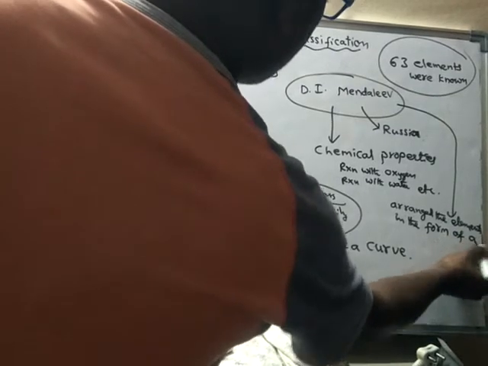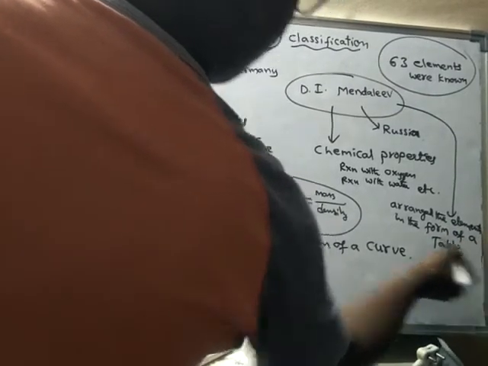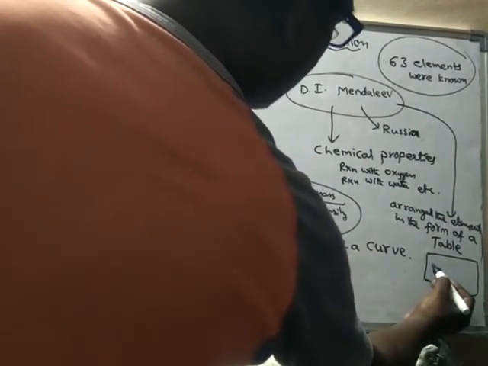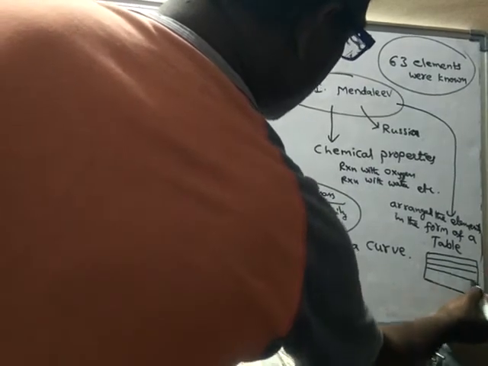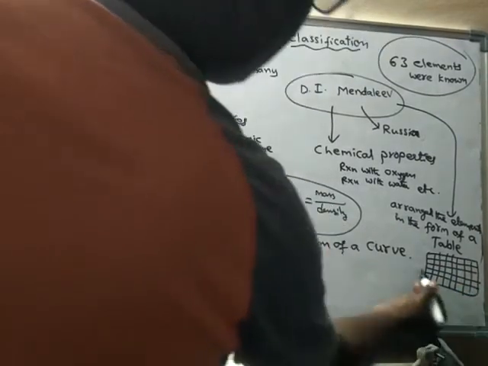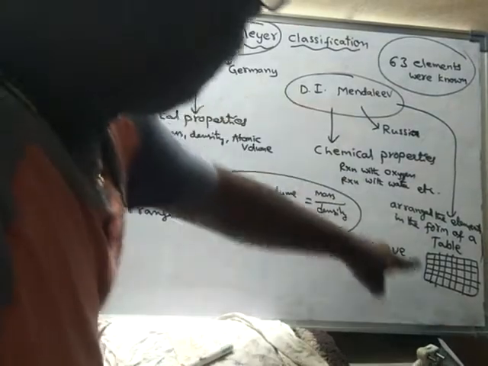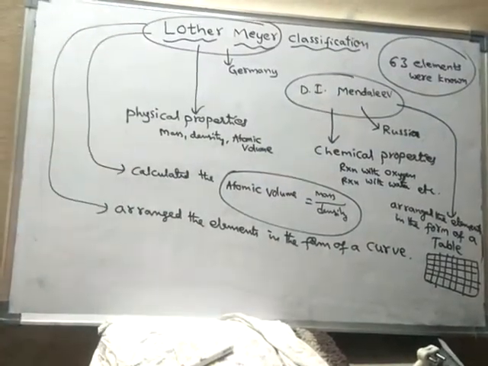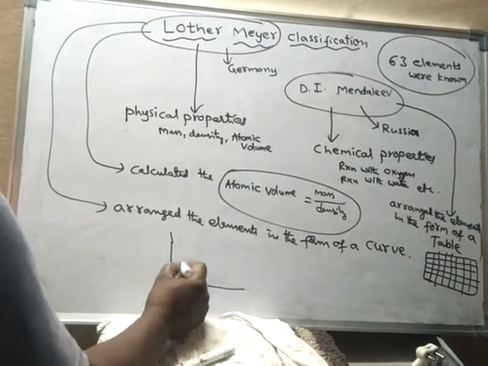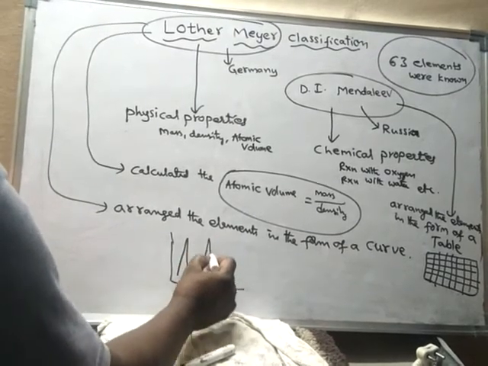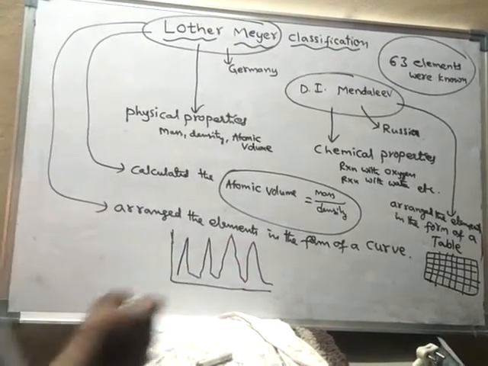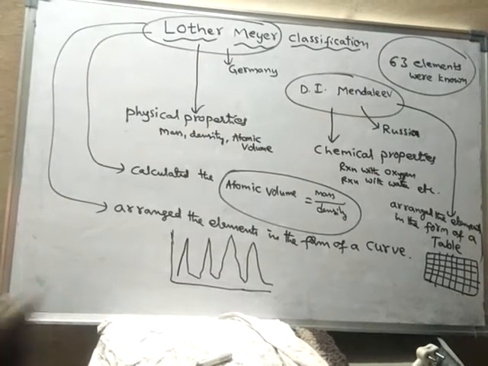A table contains horizontal rows and vertical columns like this. Mendeleev arranged the elements in a table, whereas Luther-Meyer arranged the elements in the form of curves like this. That means a graphical representation, like a graph.